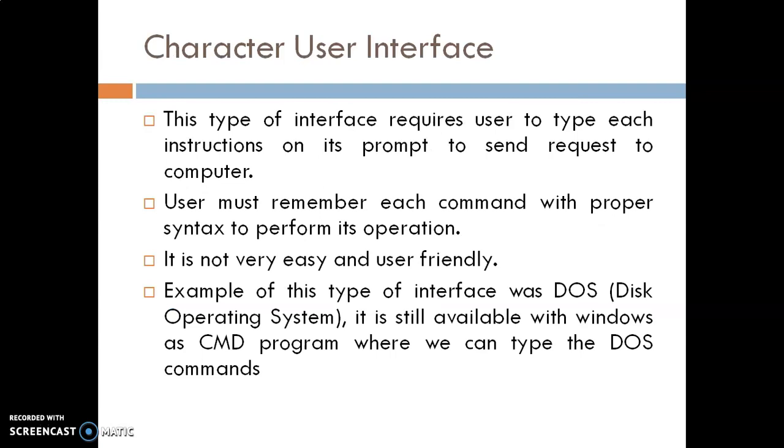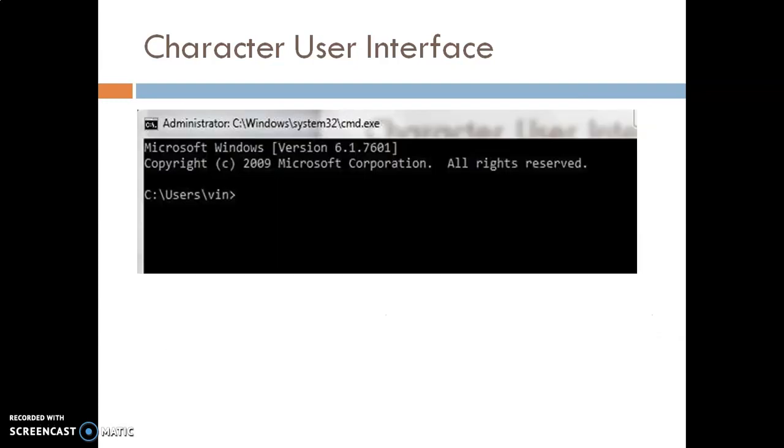Character user interface. This type of interface requires the user to type each instruction on its prompt to send requests to the computer. The user must remember each command with proper syntax to perform its operations. It is not very easy and user friendly. An example of this type of interface was DOS, disk operating system. It is still available with Windows as the CMD program, where we can type DOS commands. You can see what DOS looks like in this picture.